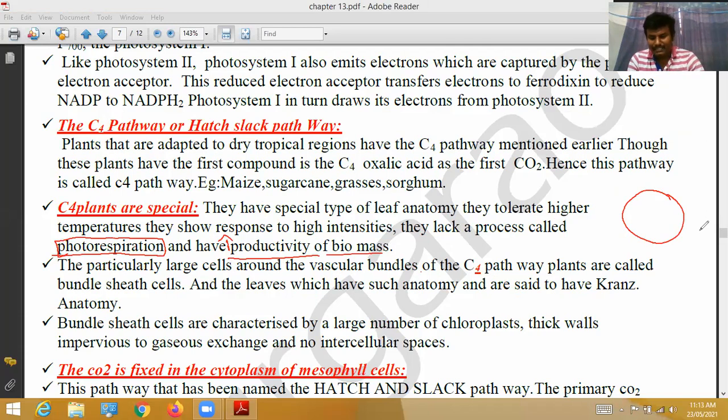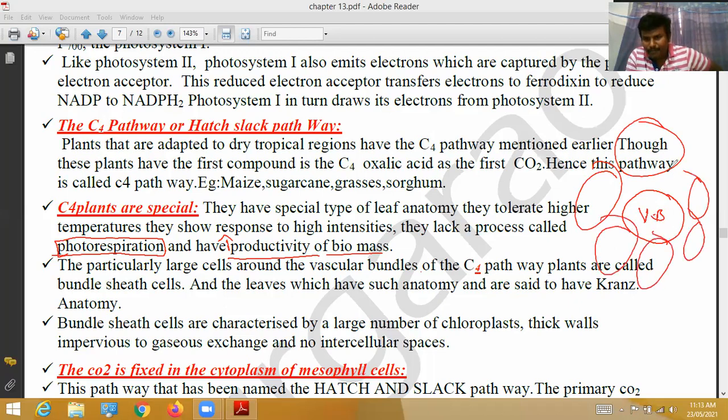Around the vascular bundles, there is a special type of cells.